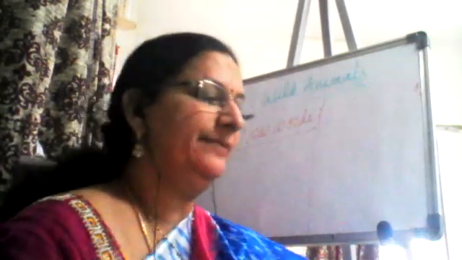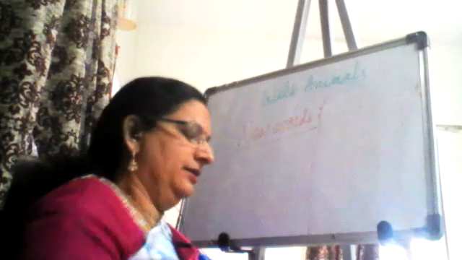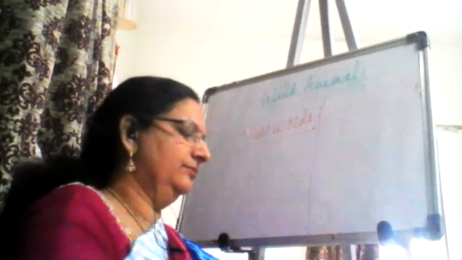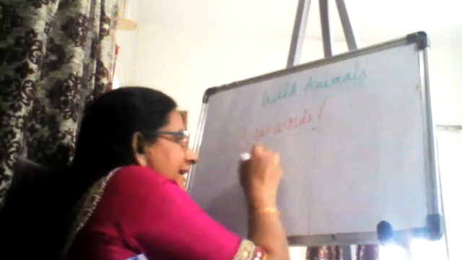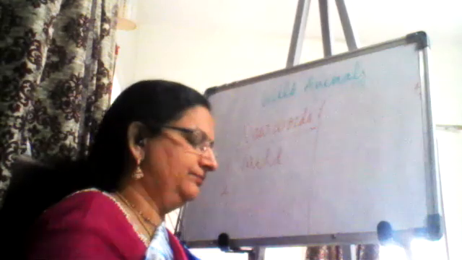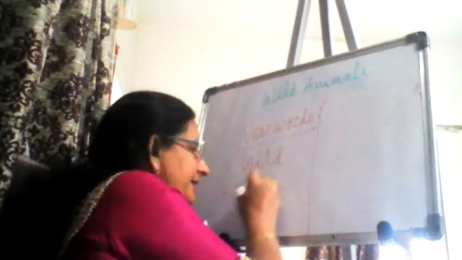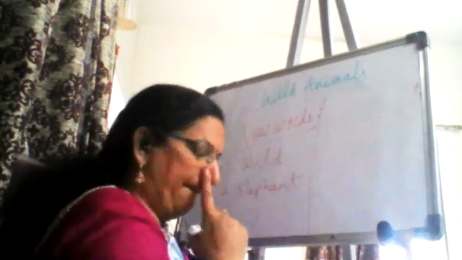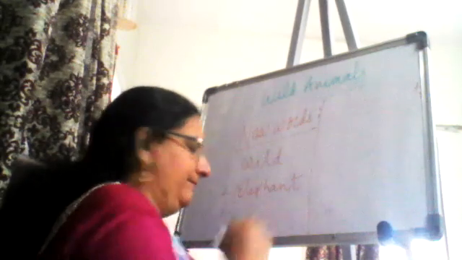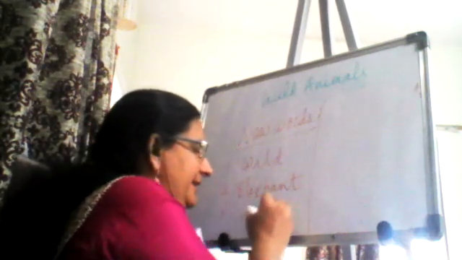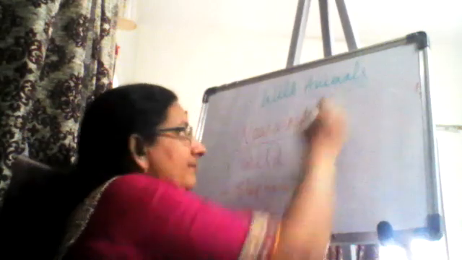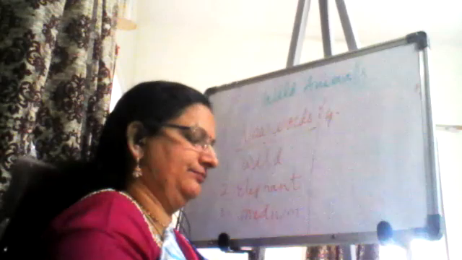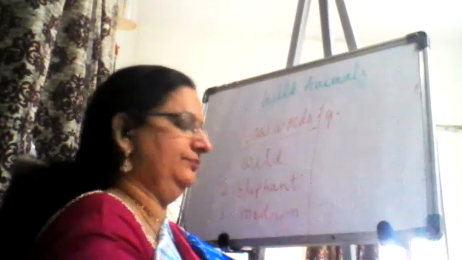So what are the wild animals? Let's write W-I-L-D, wild. Write down E-L-E-P-H-A-N-T, elephant. M-E-D-I-U-M, medium. Next.